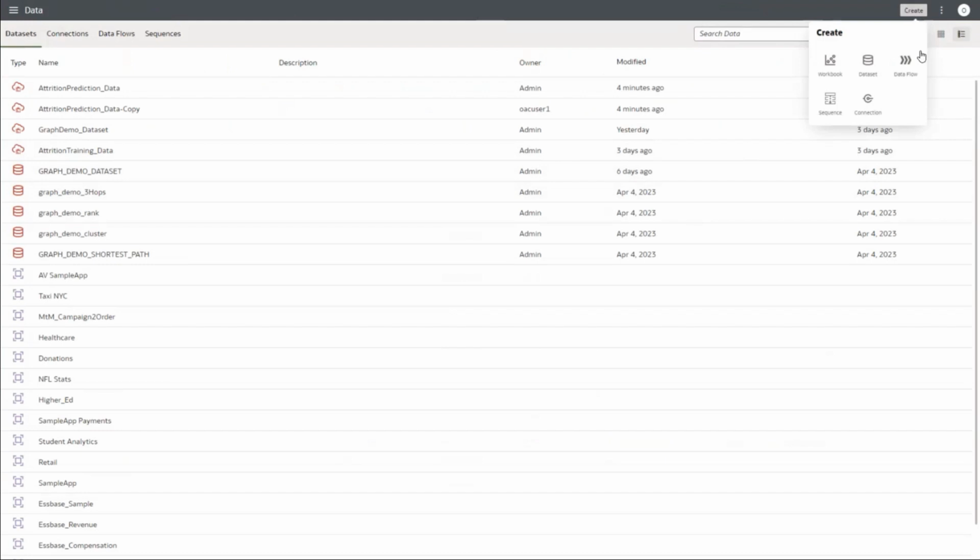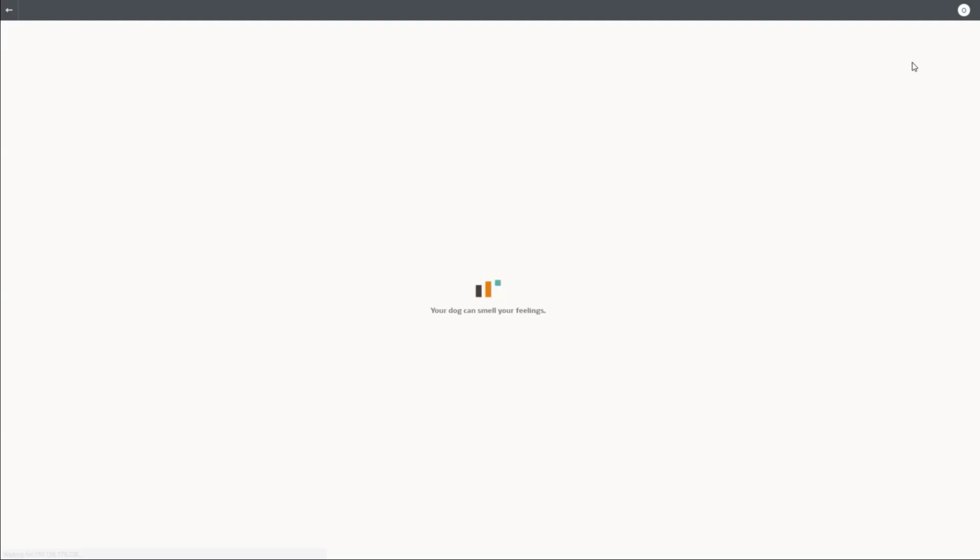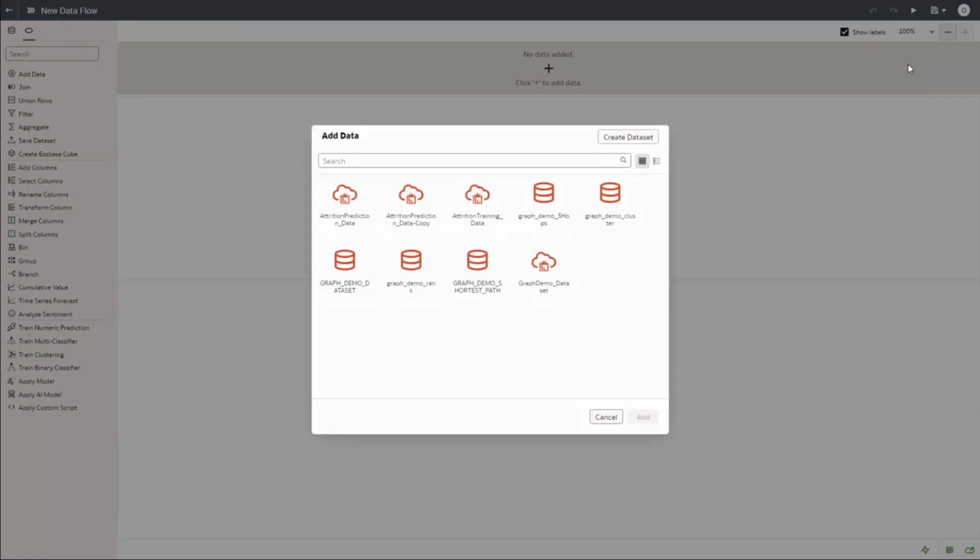So I'm going to select data flow. Once I select the data flow, you will be presented with all the data sets that are available for you to see. And here, what you need to do is select attrition training underscore data. That is the training data set. Kindly select this, and the moment you select, the add option gets highlighted, you add it into the flow.